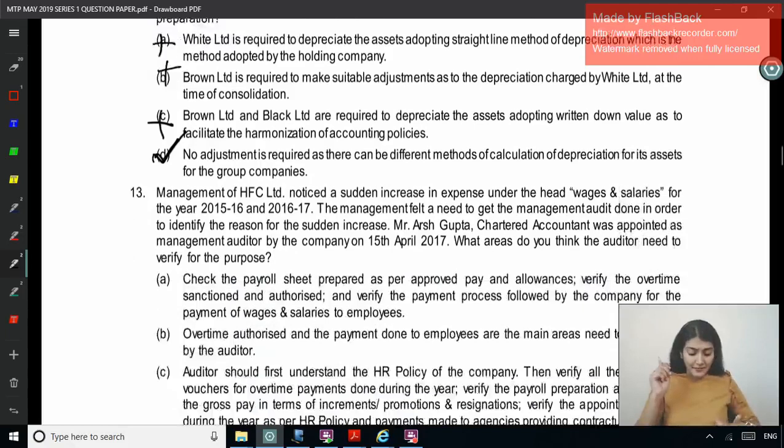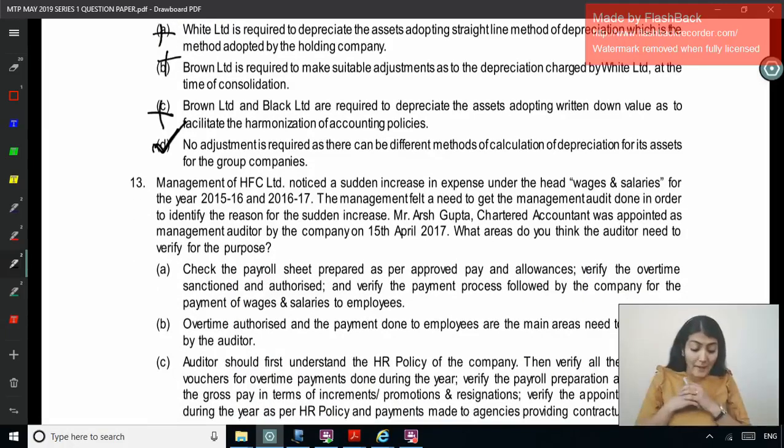Right, next one, question number 13. Management of HFC Limited noticed a sudden increase in the expense under the head wages and salaries for 15-16 and 16-17. The management felt a need to get the management audit done in order to identify the reason for the sudden increase. Arsh Gupta, CA, was appointed as management auditor by the company on 15th April. The full variety covered in one MCQ set. What areas do you think the auditor needs to examine and verify for the purpose?